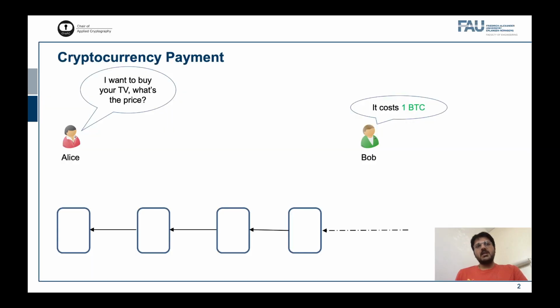Consider the case where Alice wants to buy a TV from Bob and the cost is 1 Bitcoin. Alice makes a cryptocurrency payment by sending a signed transaction that pays Bob to be posted on the blockchain.